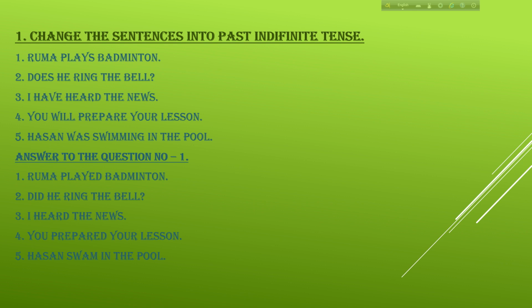So first one, number 1, Ruma plays badminton. This is present indefinite. So I am changing into past indefinite. Answer: Ruma played badminton. Number 2, does he ring the bell? Did he ring the bell? Number 3, I have heard the news. Answer: number 3, I heard the news. Number 4, you will prepare your lesson. Future indefinite tense. I am changing it into past indefinite. Number 4, you prepared your lesson. Number 5, Hassan was swimming in the pool. Past continuous. I am changing it into past indefinite. Number 5, Hassan swam in the pool.